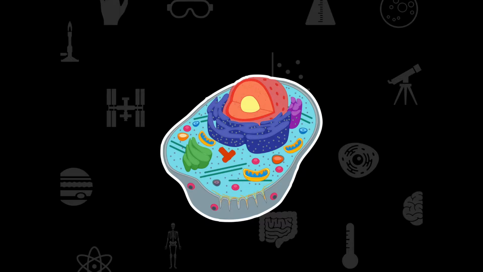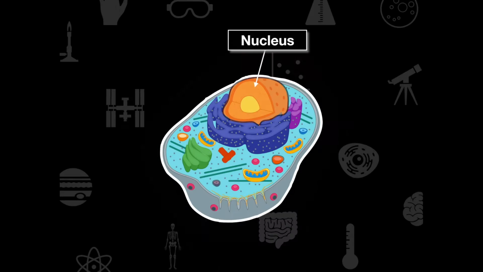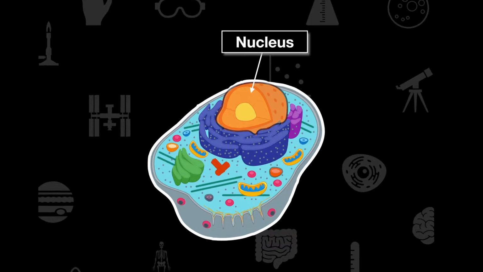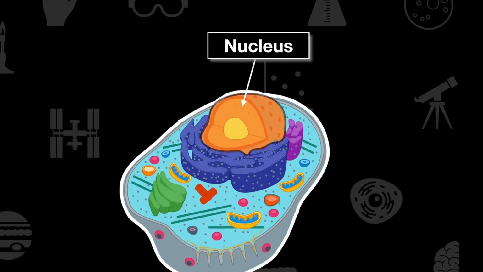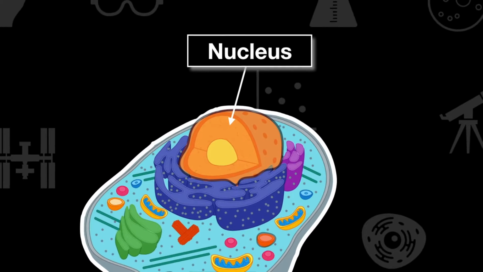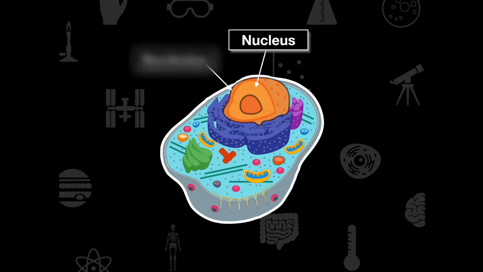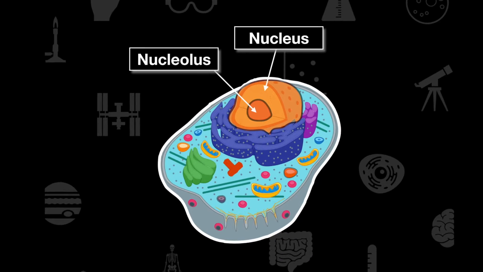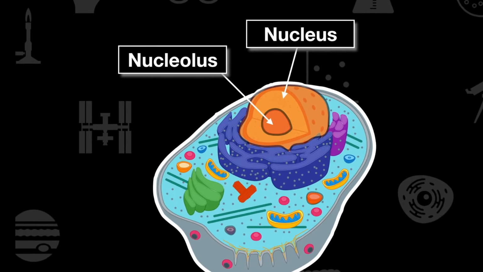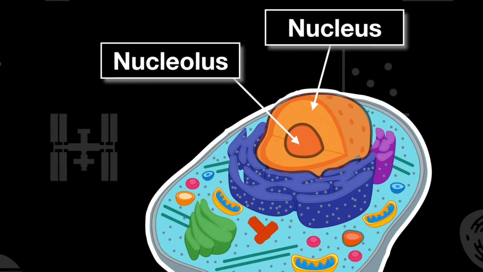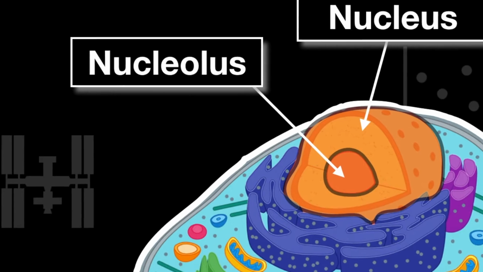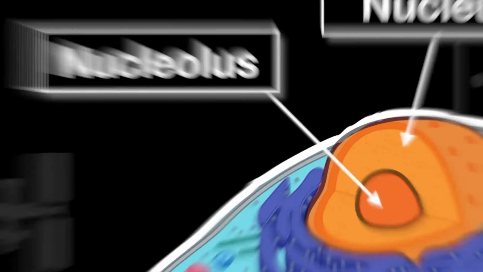We're not really going to specifically talk about what the parts of the cell are, but what we're going to do right now is just identify where they are. The first and most obvious is going to be the nucleus. The nucleus is going to hold the genetic information, but it's going to be that center circular blob. If you look at it under a microscope, it's the easiest thing for you to see. Now within that, we have the nucleolus. And this is really going to be responsible for ribosome production and also providing a little bit of protection for our DNA.